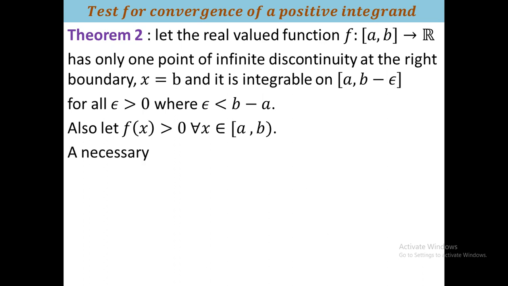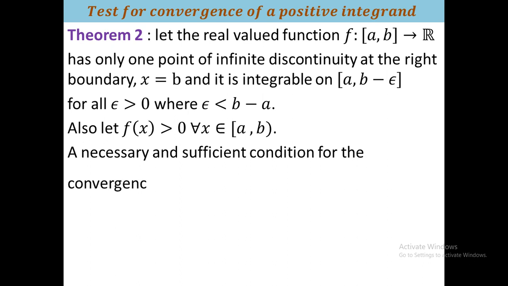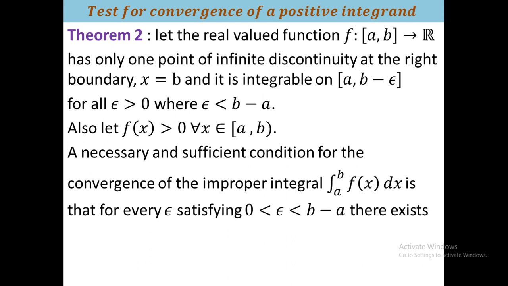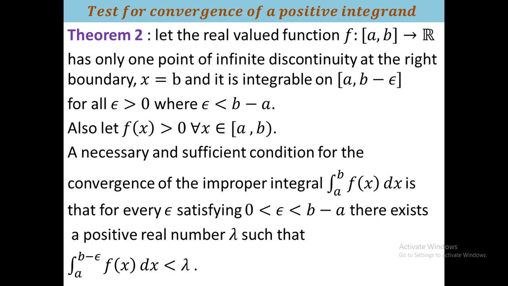Now a necessary and sufficient condition for the convergence of the improper integral from a to b of f(x) dx is that for every positive epsilon there exists a positive real number lambda such that the integral from a to b minus epsilon of f(x) dx must be less than epsilon. Okay, this is the same as the previous problem.